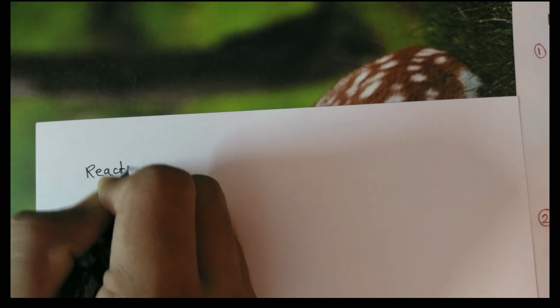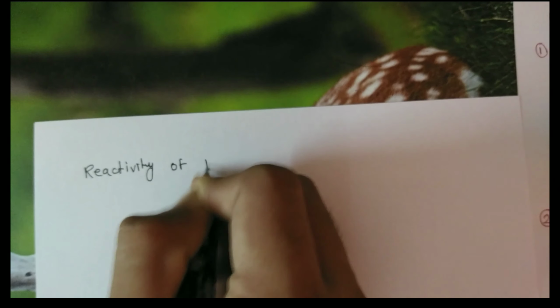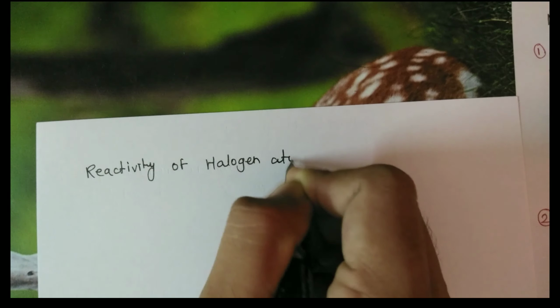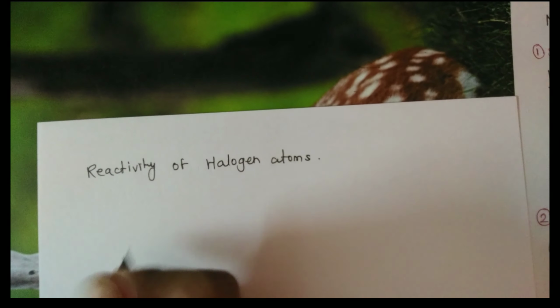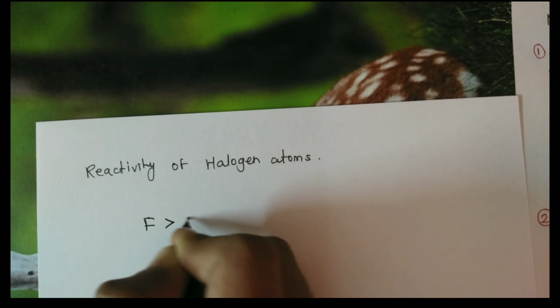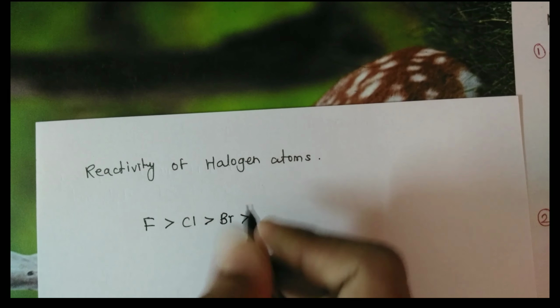Here the reactivity of halogen atoms is also important. Fluorine is the most reactive, then chlorine, then bromine and iodine.